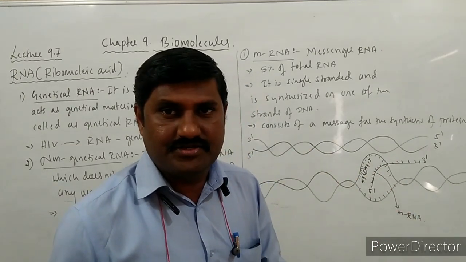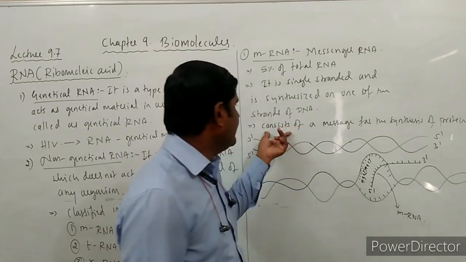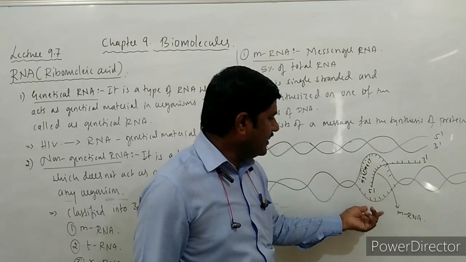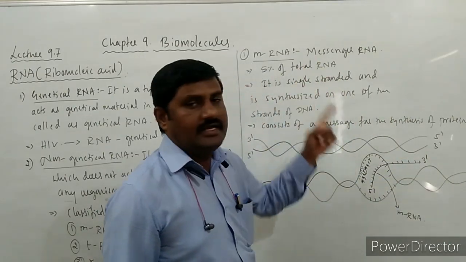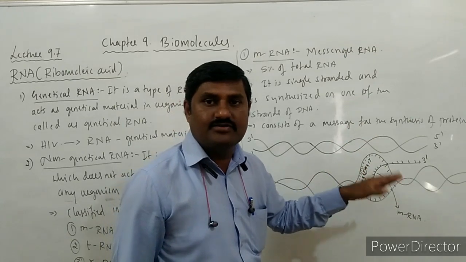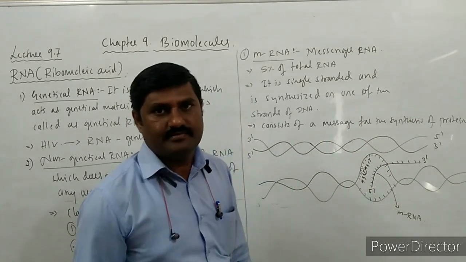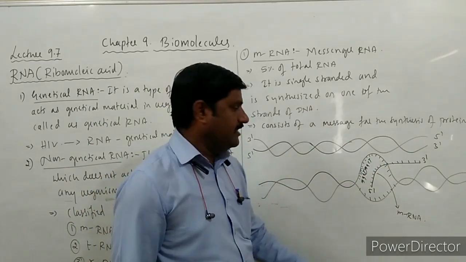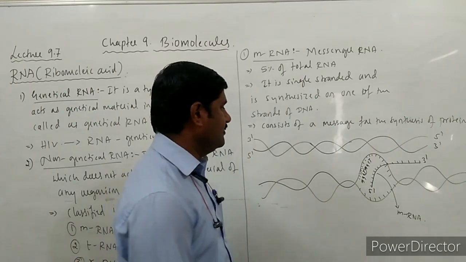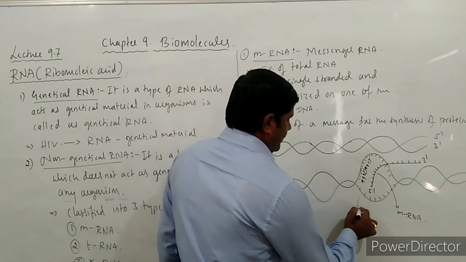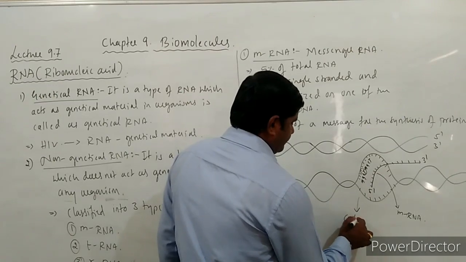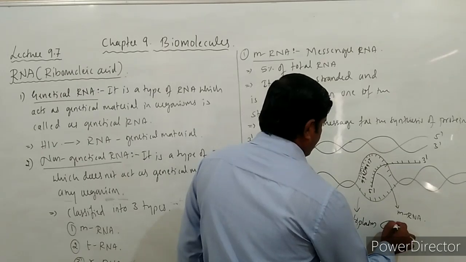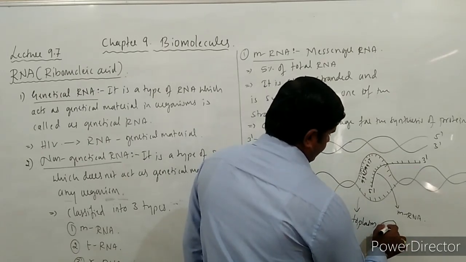According to that message, it consists of instructions for the synthesis of protein. According to the message present in messenger RNA, protein is synthesized. Okay, so this is how mRNA, synthesized on one of the strands of DNA, comes from the nucleus to the cytoplasm and meets the smaller subunit of what?